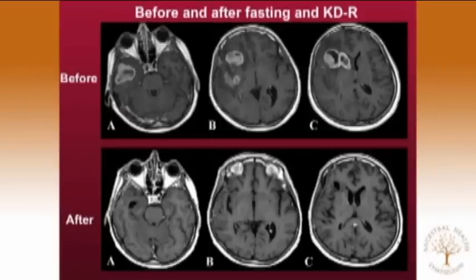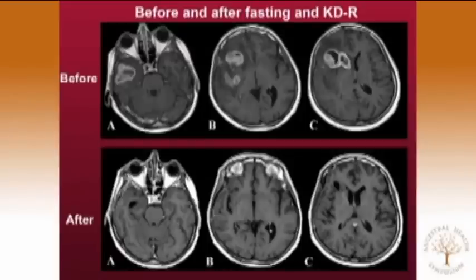Following the standard of care, the patient then was on a therapeutic fast for 3 days, then on a calorie-restricted ketogenic diet for several months. Now, we had radiological resolution, which very rarely happens when using just radiation and chemo, temozolomide. So we had a really quite remarkable response. We had 2 more MRIs, both looked clean.